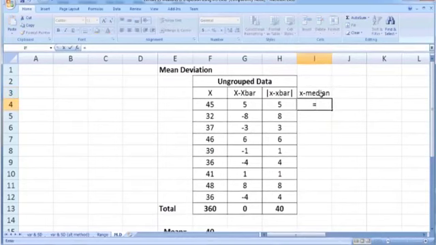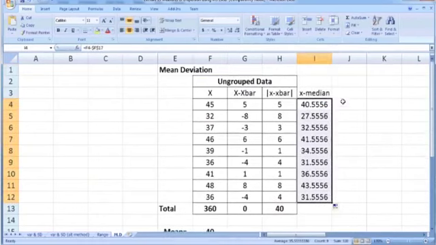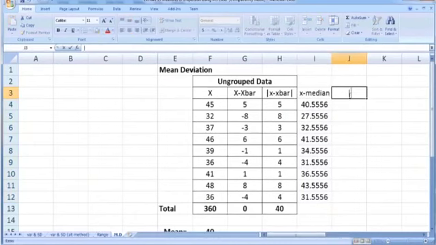So subtract the median from each x value, and remember that we have to fix it by putting the dollars. So $F$17, copy it downward and then take the absolute value.